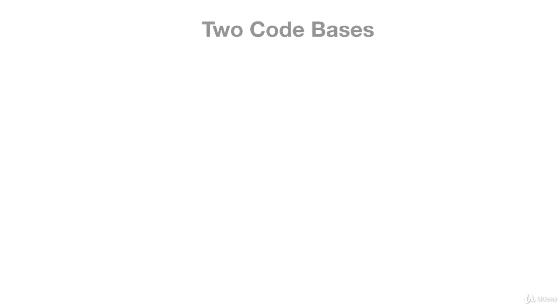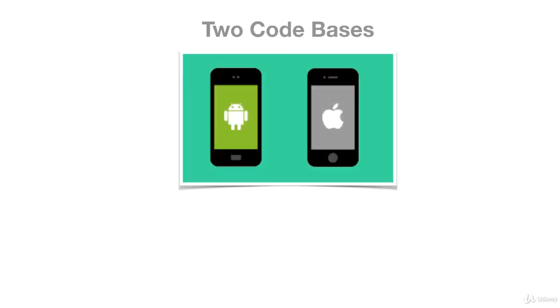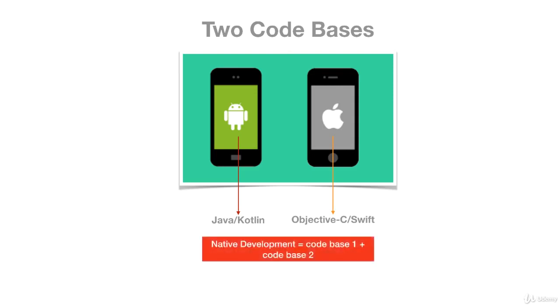Now, the problem with that is that we have two code bases, right? Because if we want to build an Android app, we have to know Java or Kotlin. For iOS, most recently, you have to know Swift. This means we now have two code bases, one for Java, the other for Swift.